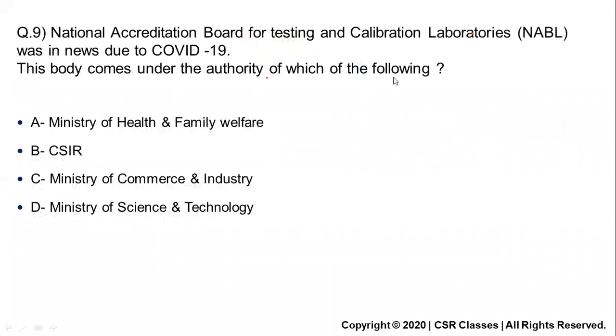Question number 9. It was also in the news. National Accreditation Board for Testing and Calibration Laboratories, that is NABL. NABL was in the news due to COVID-19, last year. This body comes under the authority of which of the following? See, NABL is a kind of laboratory. So the first thing which comes to your mind, because of COVID-19, is health. So most of the people may go with the Ministry of Health.